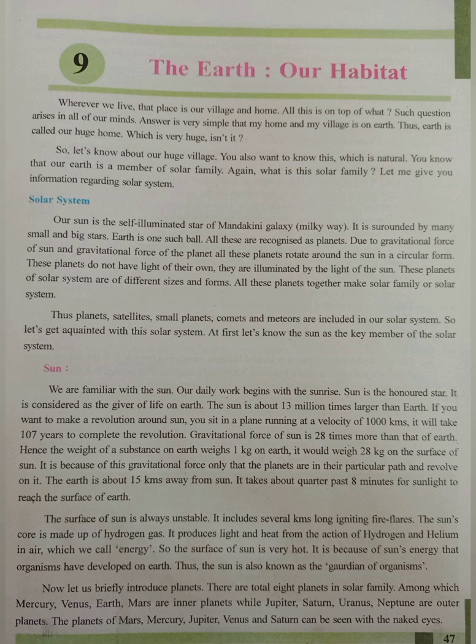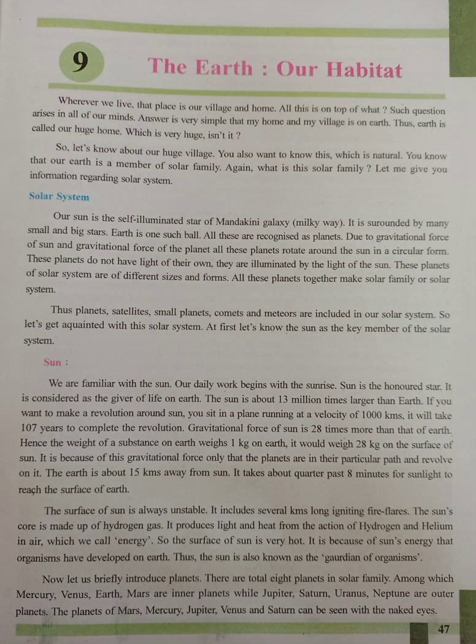The Sun's core is made up of hydrogen gas. It produces light and heat from the action of hydrogen and helium, which we call energy. So the surface of the Sun is very hot. It is because of the Sun's energy that organisms have developed on Earth. Thus, the Sun is also known as the guardian of organisms.